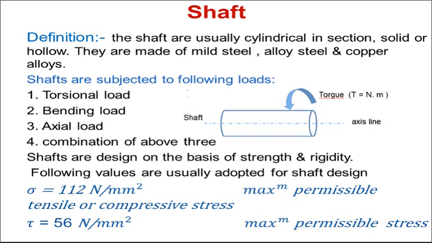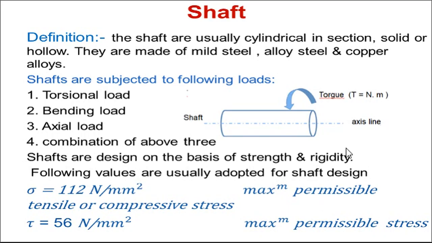That object is the shaft. Shaft may be of a circular cross section and maybe a non-circular cross section, but in this topic we will use the object which is of a circular cross section. First of all, the definition of the shaft. The shafts are usually cylindrical in section, solid or hollow. They are made up of mild steel, alloy steel and copper alloys.